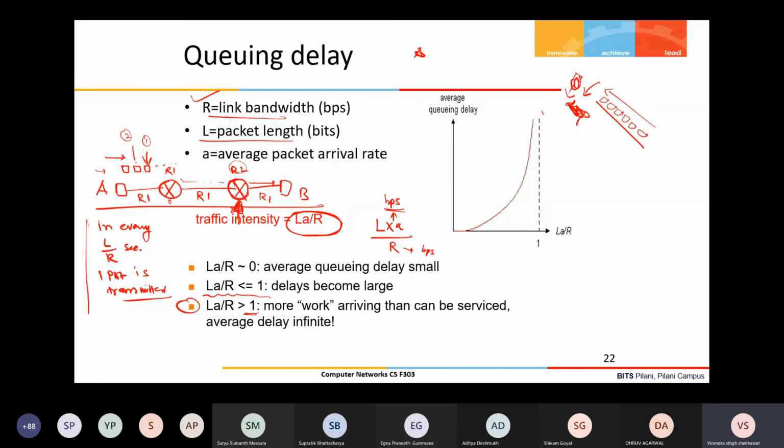Now if the traffic intensity is less than or equal to 1, then delay can be large. Now in the less than or equal to 1 case, one case can be like this.